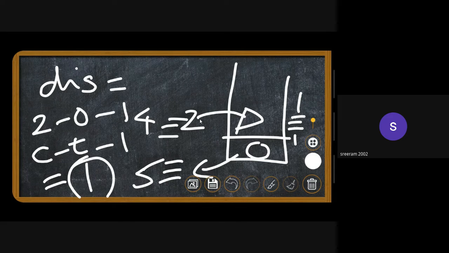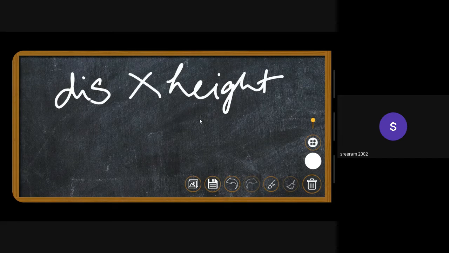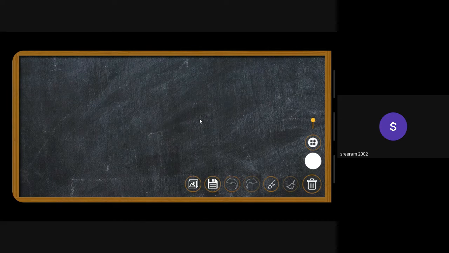Right. So we know the distance over which the water is accumulated, and we know the height of the rainwater. So if you multiply these two, we get the area. In this way, we'll be calculating the area of the rainwater that will be accumulated. So that is just the first part of our question.